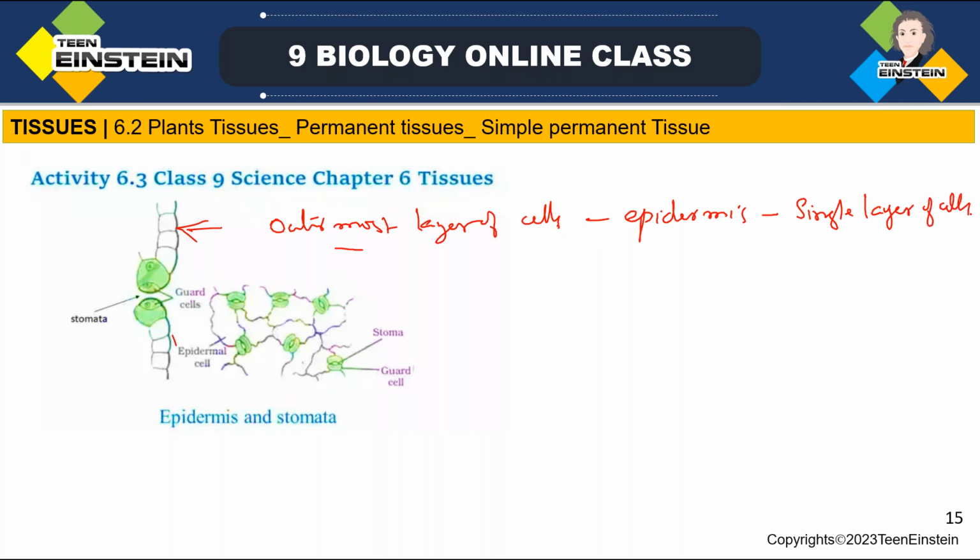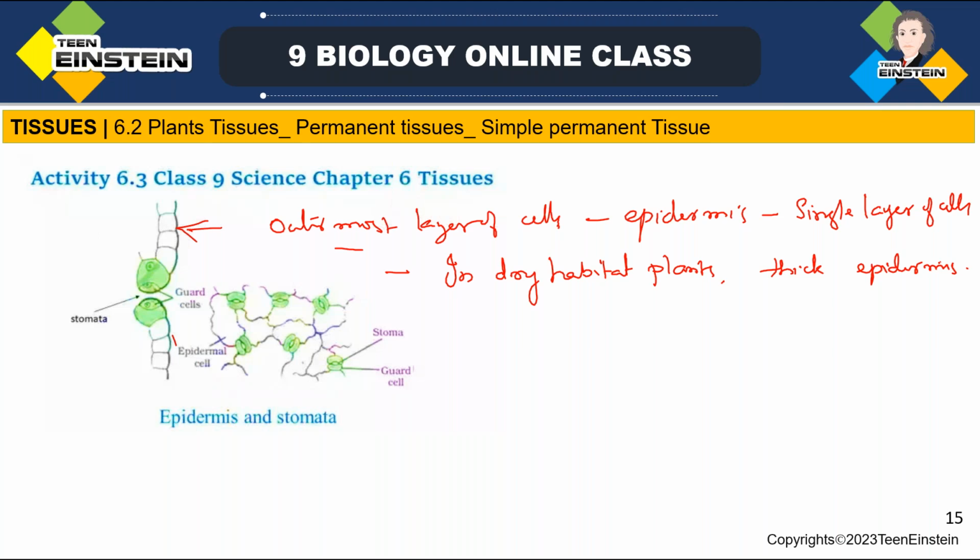In some plants, as exceptional cases exist everywhere, plants which are in very dry habitats may have a thicker epidermis. You can see thick epidermis in plants of dry habitats.